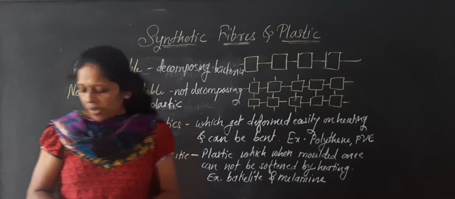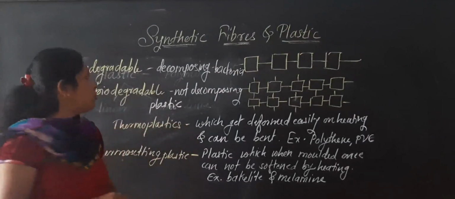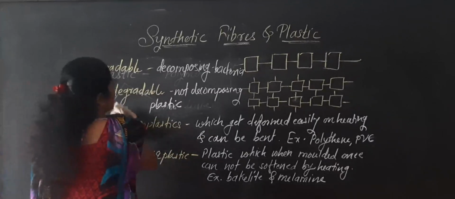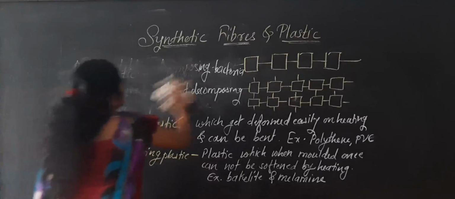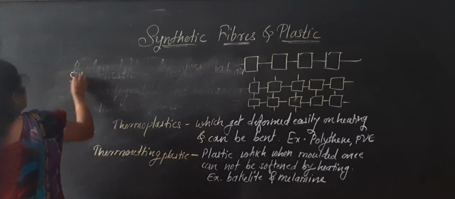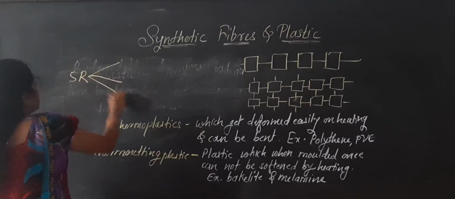So as a responsible citizen, remember 5R. It is very much important to remember 5R. Which are the 5R's?